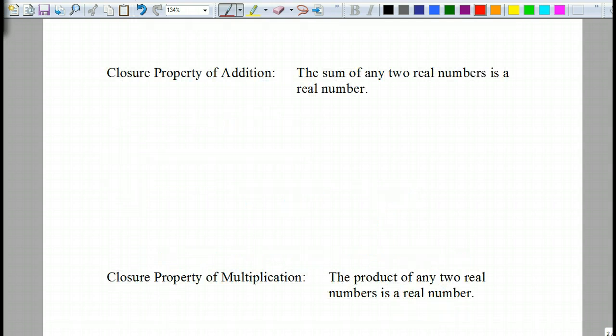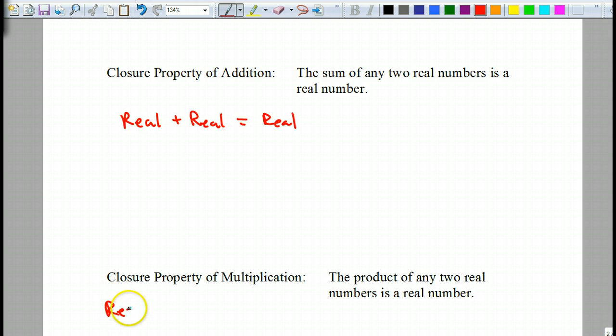There's these two little properties called closure for addition and multiplication. And basically it's just saying that if you take two real numbers and you add them together, you still get a real number. Okay? So you can even rewrite it as a real plus a real equals a real. The same is said with multiplication.